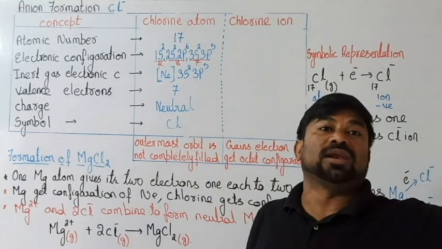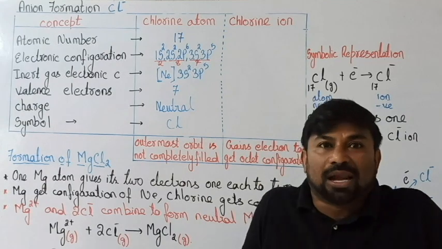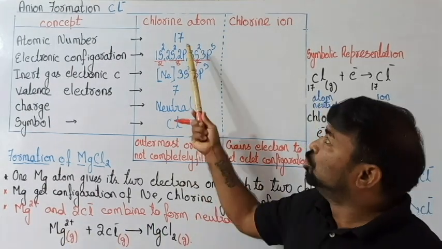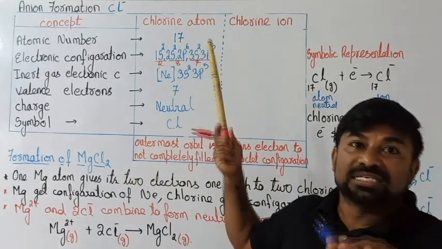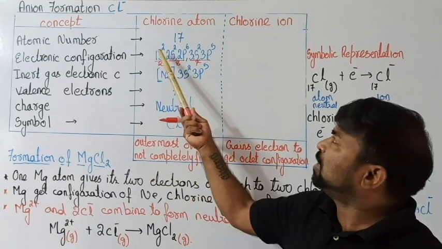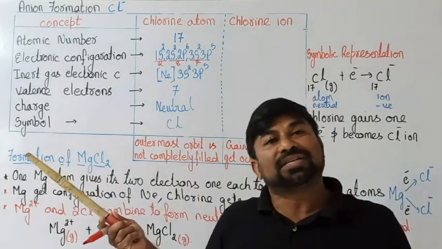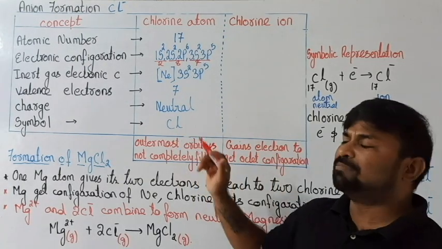Atom means an equal number of electrons and an equal number of protons. We didn't do anything yet. So it is a neutral atom, with an equal number of electrons and protons. 17 means 17 protons. We count only the protons for atomic number. So how many electrons are there? It's 17. Therefore it is neutral. Fine. That's what the symbol says here.